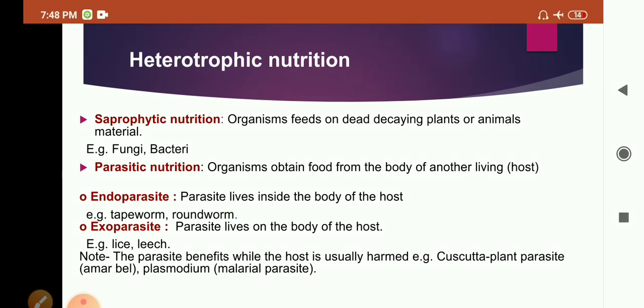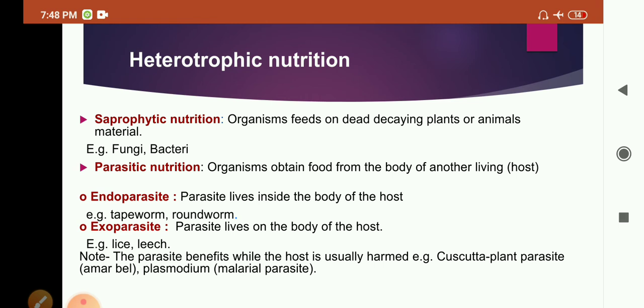There are two types of parasitic organisms: endoparasites and exoparasites. Endo means inside, so the parasites which live inside the body of the host are called endoparasites. Example, tapeworm and roundworm. Exoparasites are the organisms which live on the body of the host.